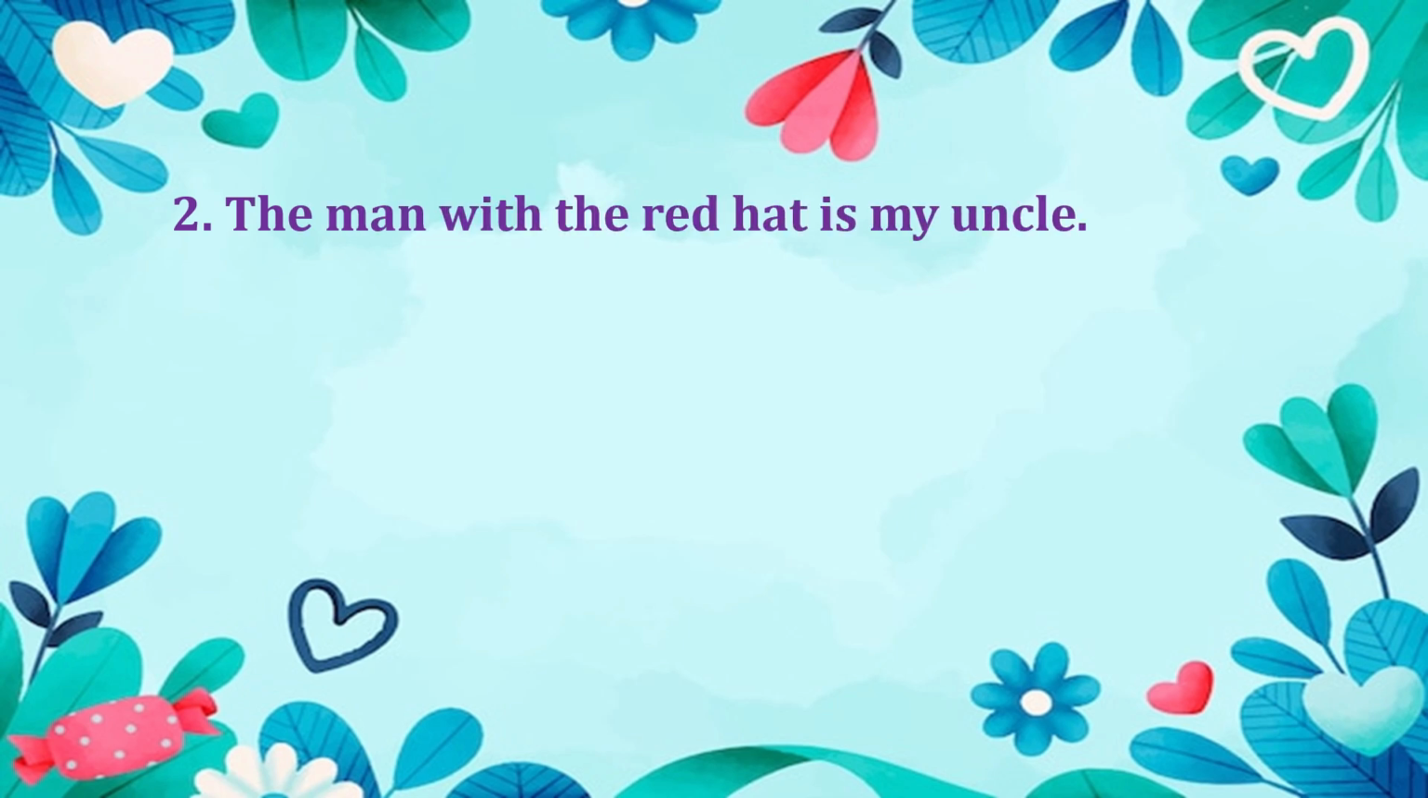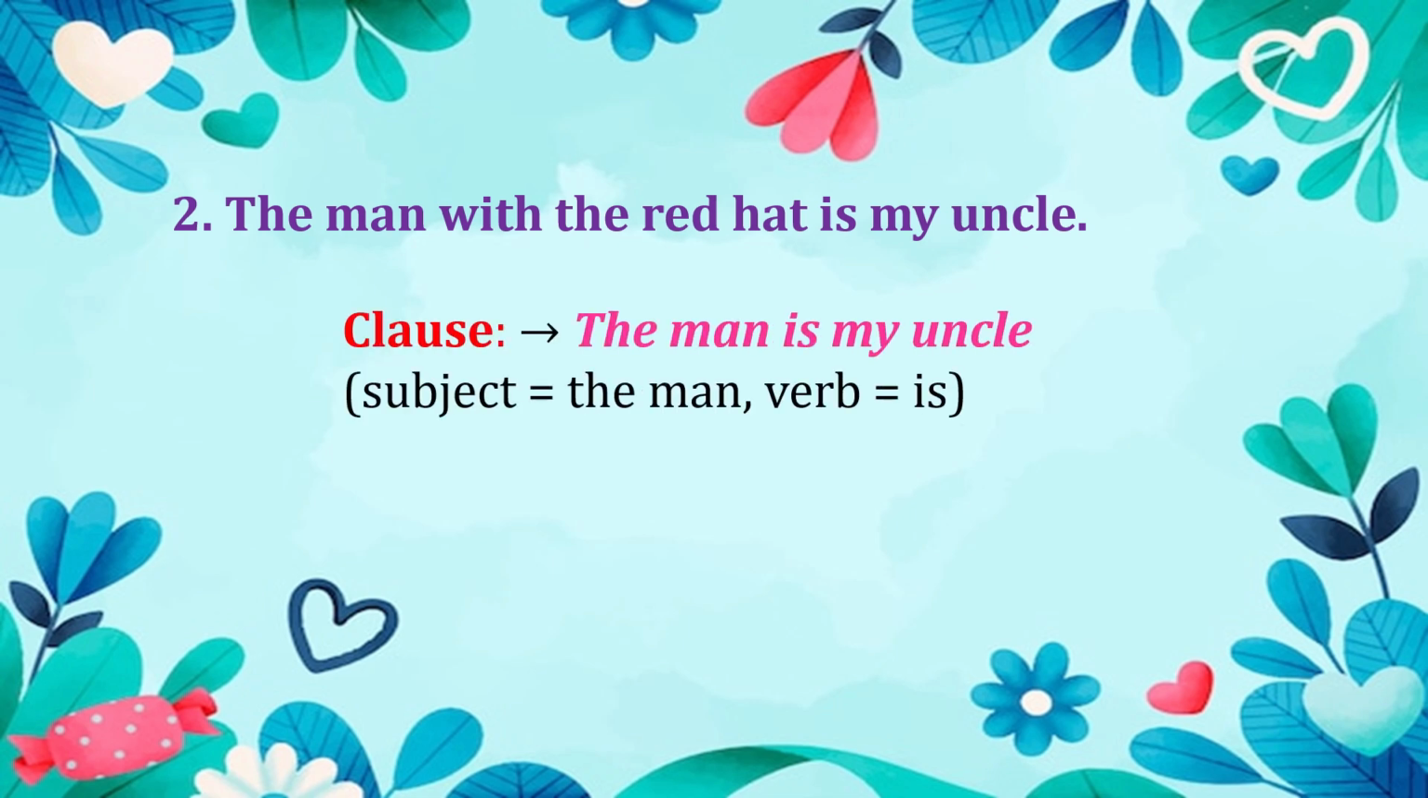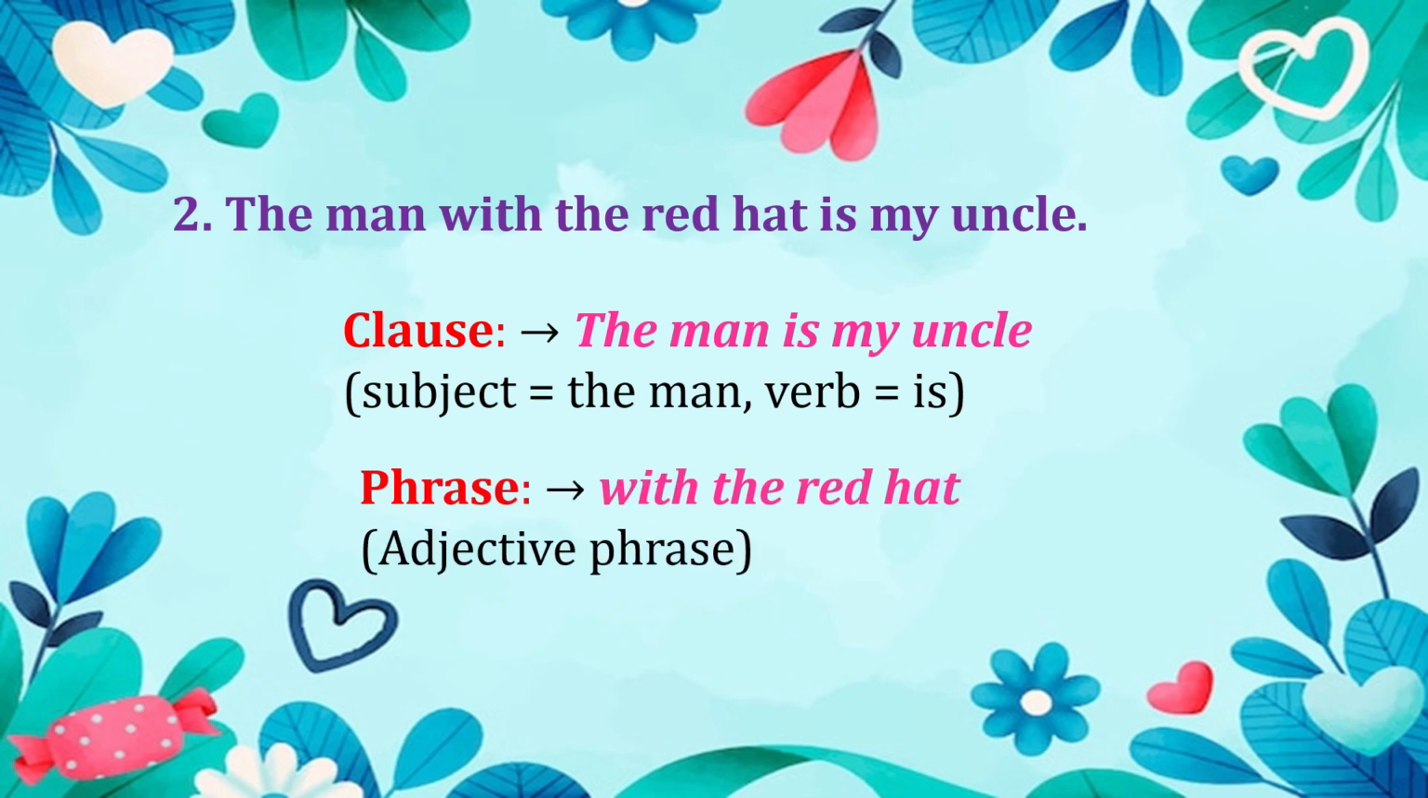Take another example. The man with the red hat is my uncle. Let's break the sentence. The man is my uncle is a clause. If we break it further, the subject is the man and the verb is. It is a helping verb. Now find out the phrase. With the red hat, it is an adjective phrase. You can see that a phrase does not have a subject and verb, while a clause has both a subject and a verb.